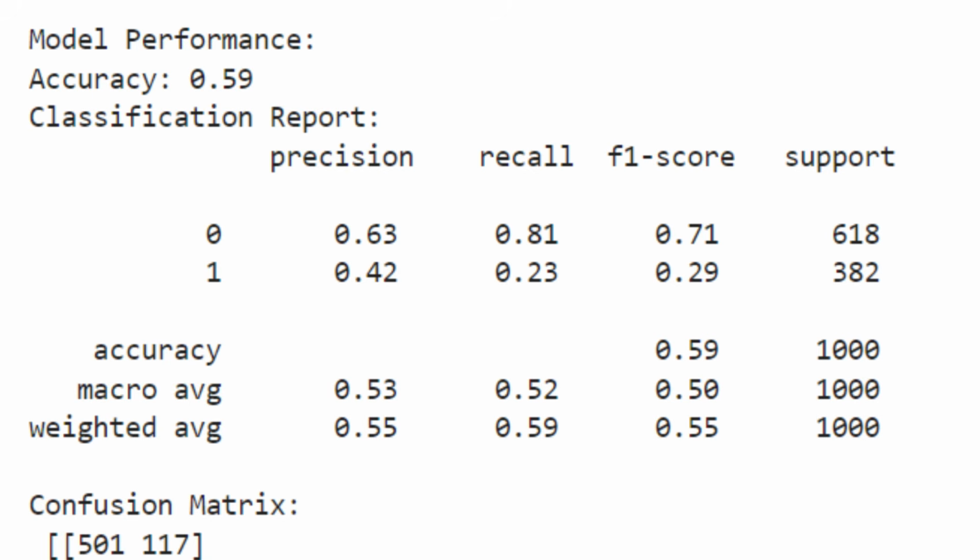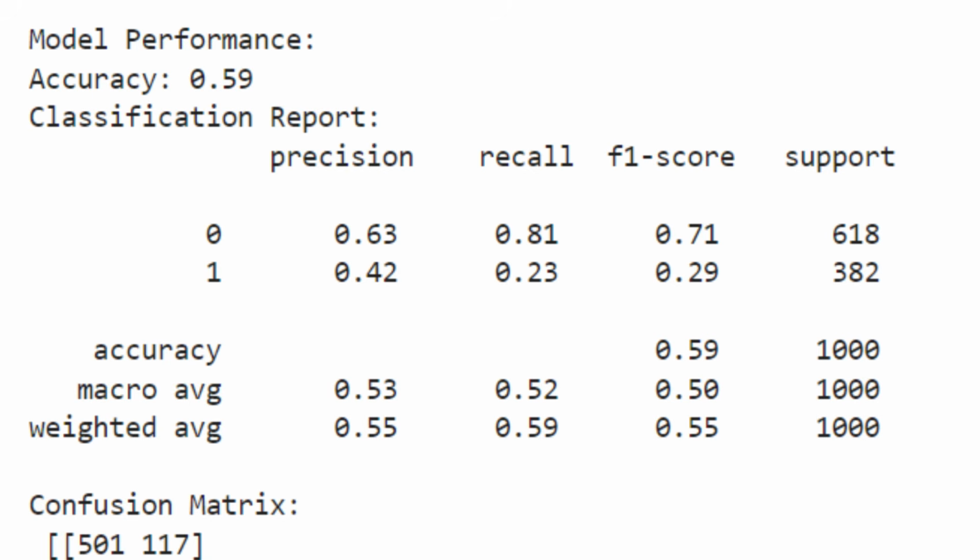This is the harmonic mean of precision and recall, providing a single metric that balances both concerns. It's especially useful when you need to balance the trade-off between precision and recall. Here, class 0 again has a higher F1 score than class 1, meaning the model is more balanced in its ability to both correctly identify and avoid false positives and false negatives for class 0. Class 1 is a lot lower, meaning the model is not performing well with the positive class.